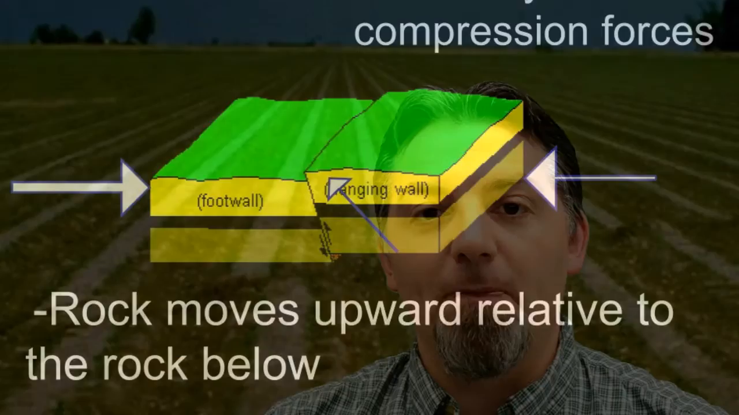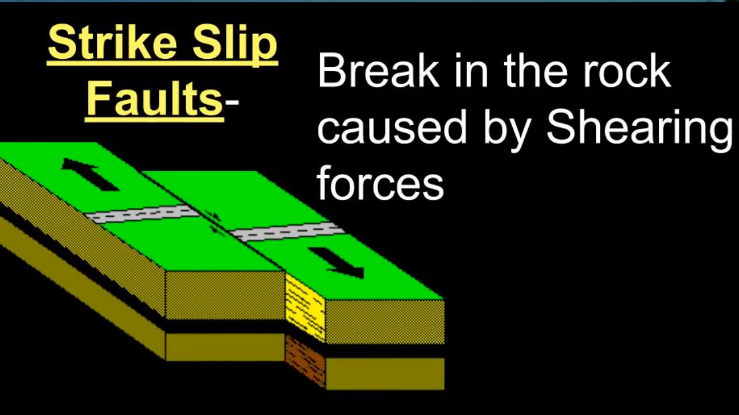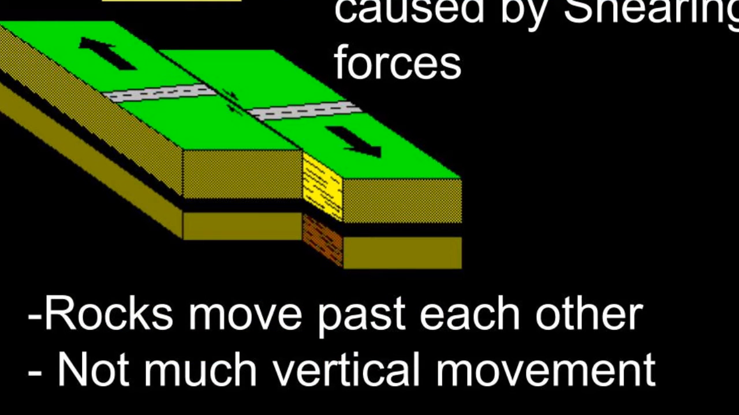That's a reverse fault. Now, the third type of fault that we're going to look at is going to sound really familiar, right? It's called a strike-slip fault. And in a strike-slip fault, these are caused by shearing forces, okay? So the rocks are trying to slide past each other. So in this kind of fault, there's not a lot of vertical movement. Right? They're not moving up or sliding down. These rocks are just sliding past each other. And again, that's called a strike-slip fault.